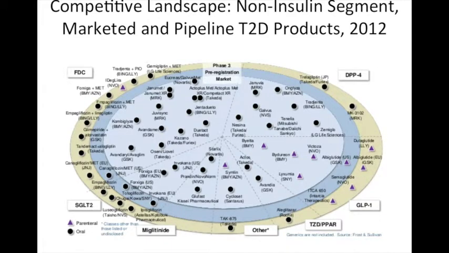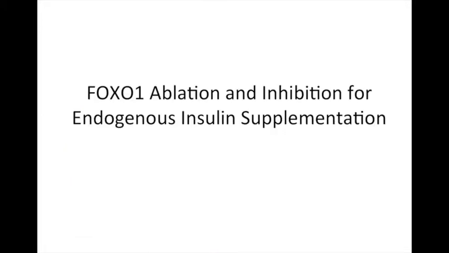The landscape for non-insulin products is also highly competitive. Newer anti-diabetic drugs such as DPP-4 inhibitors, GLP-1 agonists, and SGLT2 inhibitors are already dominating the market, and a huge majority of pipeline products fall in these classes. Current top sellers mentioned previously are also seen in this figure. Although the competitive environment is very crowded, the type 2 diabetes market is still expected to undergo substantial growth, and a shift in the landscape may be imminent due to recent research developments.